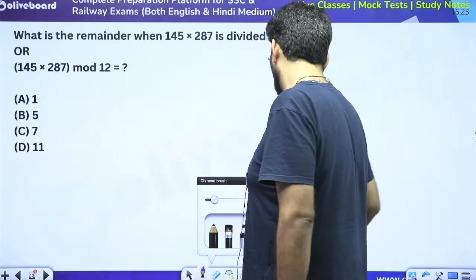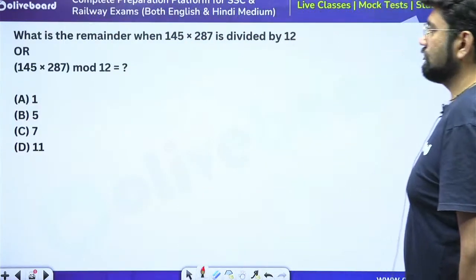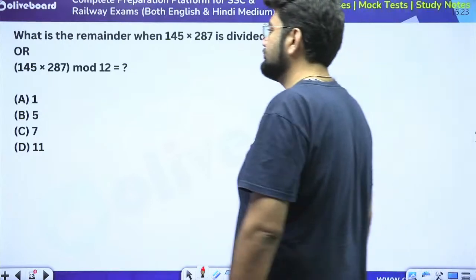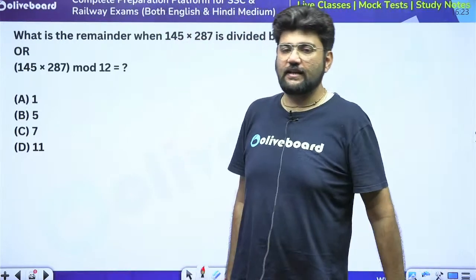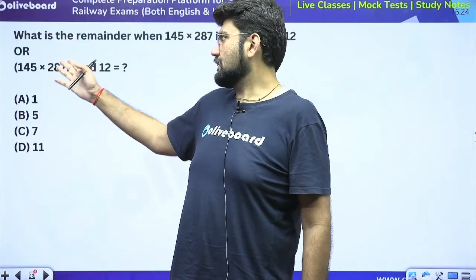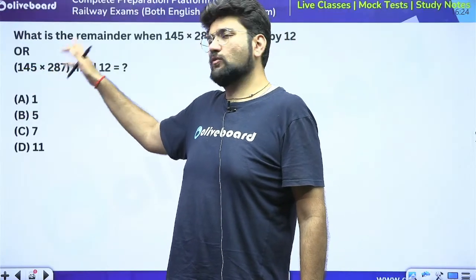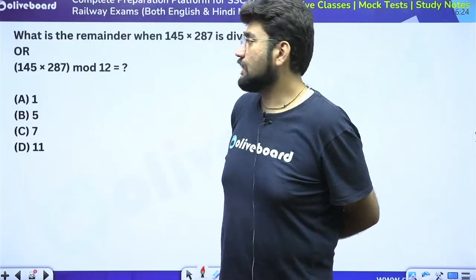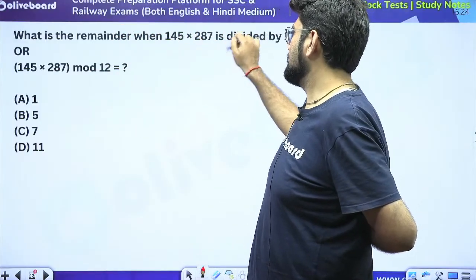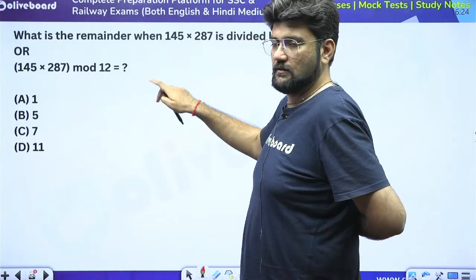Next, mod based calculation. Now so far what everybody was doing, everybody has learned one type of question, that okay, whatever comes here, solve it and then take the mod and get your answer. But now if you find out the product of 145 and 287, it's going to take a lot of time. And remember, mod can also be asked in this format. What is the remainder when 145 and 287 is divided by 12? Like this. Same thing only.